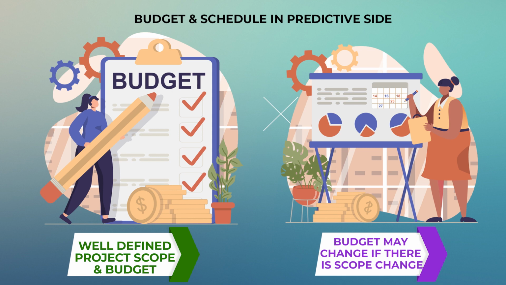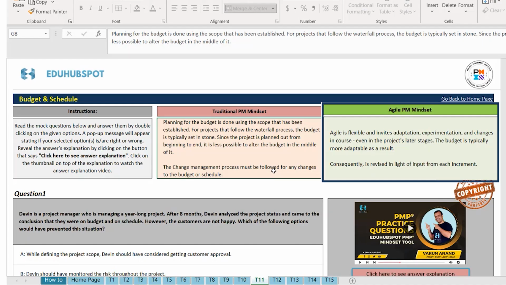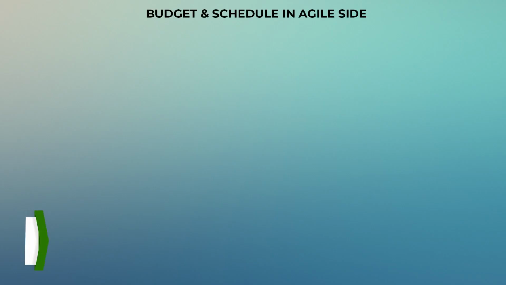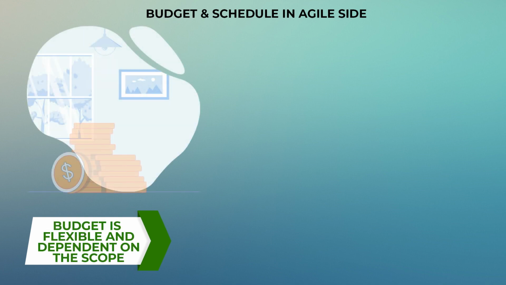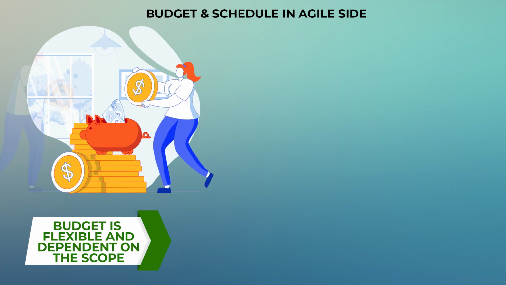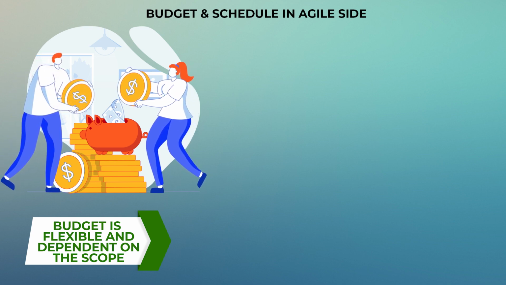Okay, so let's see on the agile side. Agile is flexible and invites adaptation, experimentation, and changes in course, even in the project's later stages. The budget is typically more adaptable as a result. Consequently, it is revised in light of input from each increment. So same thing, if you ask me, on the agile side it is a little different. So budget is much more flexible. You don't really have a fixed budget as such, like the way you have in the traditional project management. It really depends upon if you're adding more and more scope, the budget will also change. So it's much more flexible on the agile project.